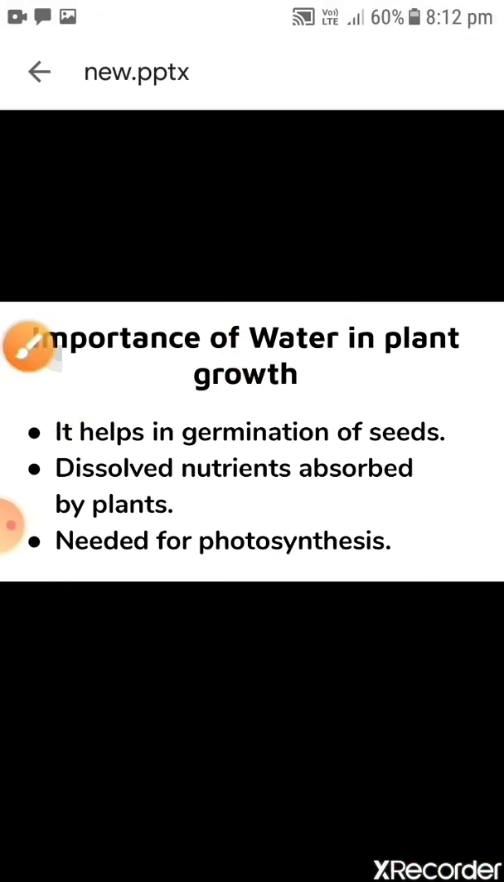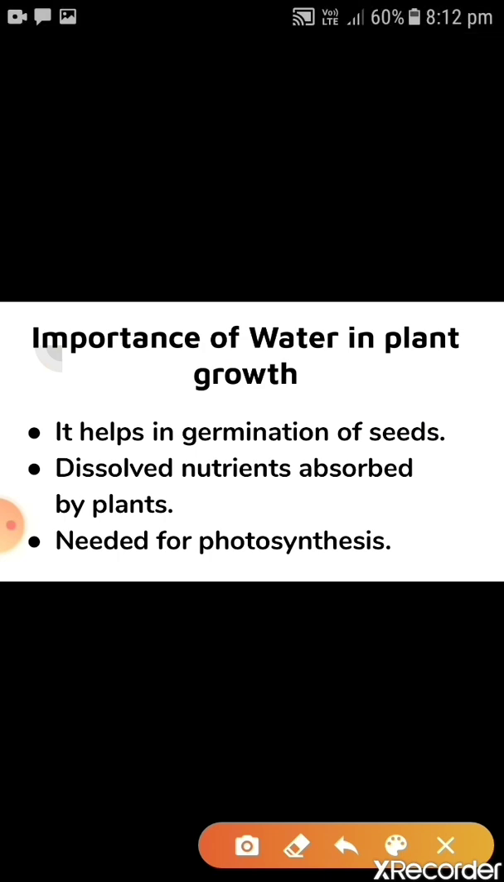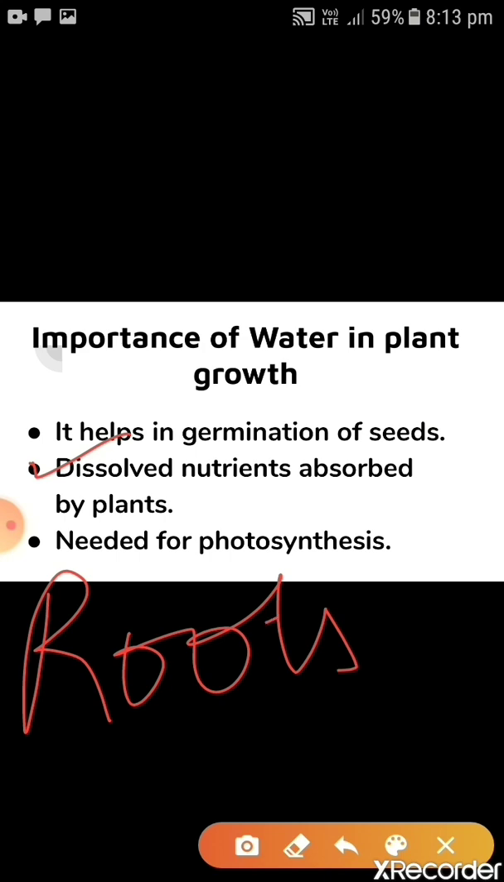Next point is about dissolved nutrients absorbed by plants. What is this? All nutrients are present in the soil, children. You know this. We add manure to the soil, we add fertilizer to the soil, and naturally also all the nutrients are there in the soil itself. So how do plants reach the nutrients? Plants can reach the nutrients with the help of roots, children. Roots absorb the water and dissolve all the nutrients present in the soil.